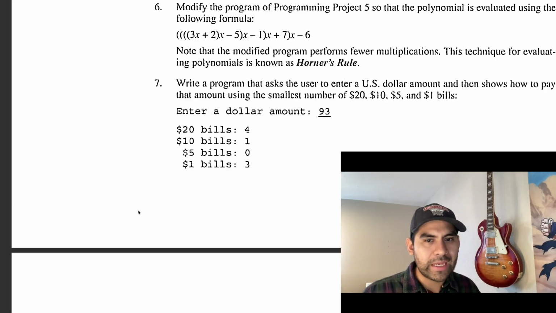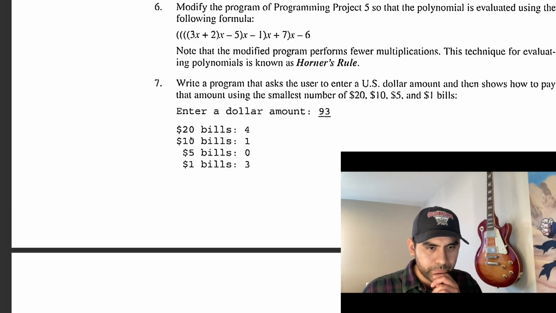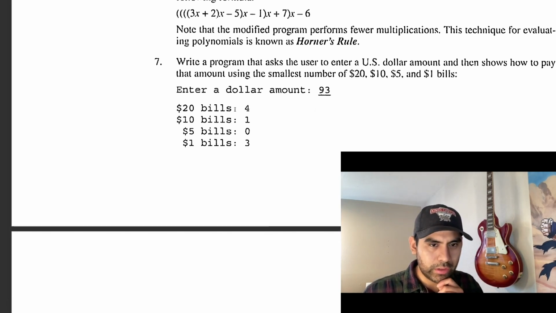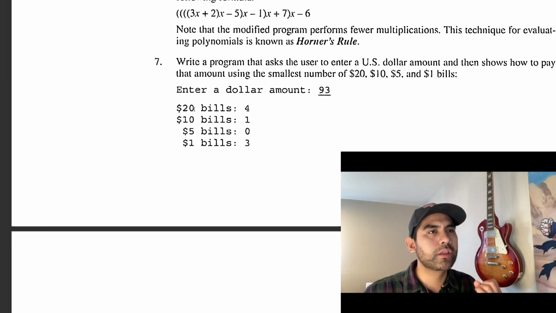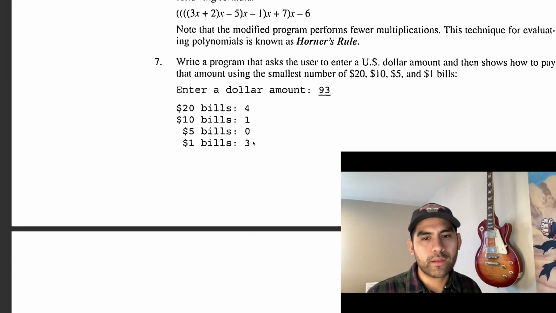Write a program that asks the user to enter a US dollar amount and then shows how to pay the amount using the smallest number of $20, $10, $5, and $1 bills. Enter a dollar amount: 93. So 93 takes in four $20 bills: 20, 40, 60, 80. Okay. Then $10 bills, 90... zero $10 bills, zero $5 bills, and three $1 bills. Yeah, 93. Okay.